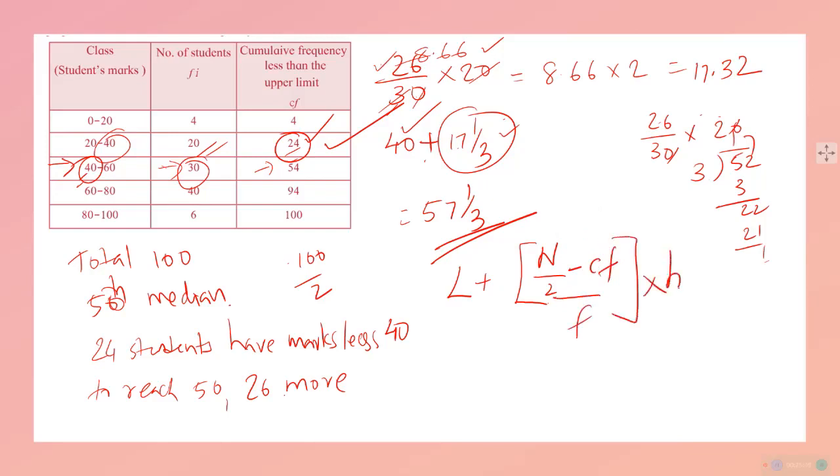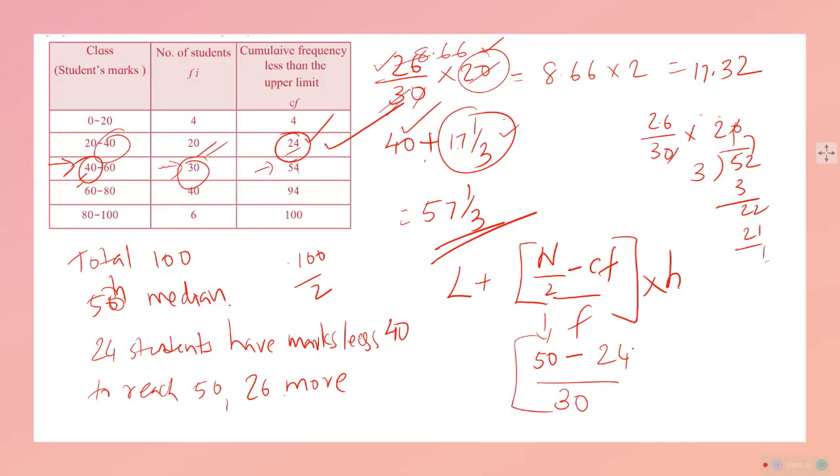And H. H is the class interval of the median class, which is this. We will substitute and see how it works. Here, n upon 2 is equal to 50, right? Minus CF, which is equal to 24, of the lower class, upon the frequency of that class, which is 30.